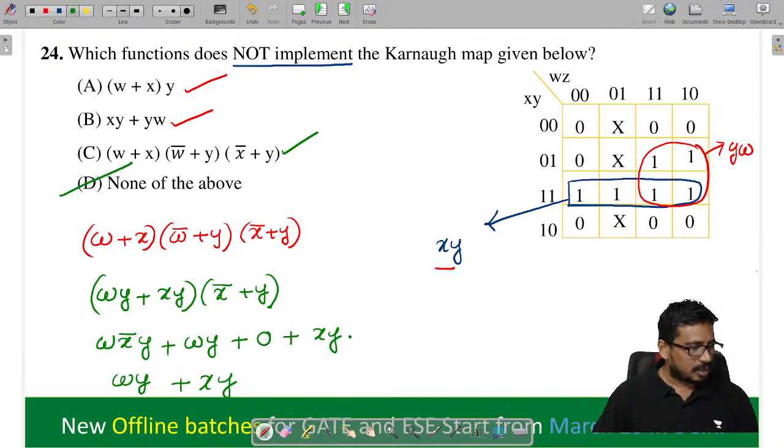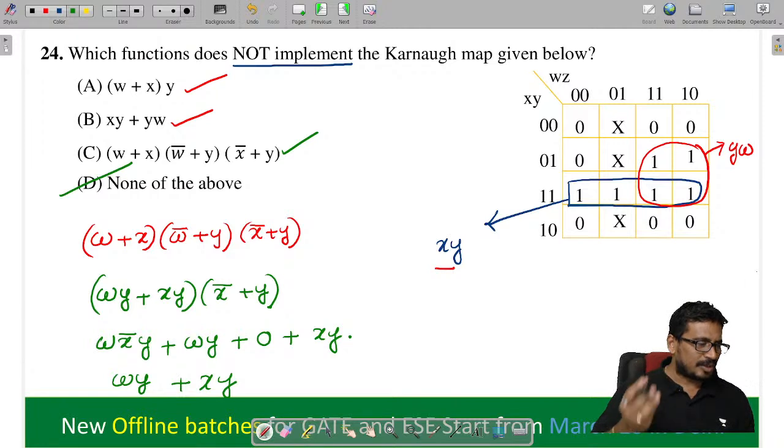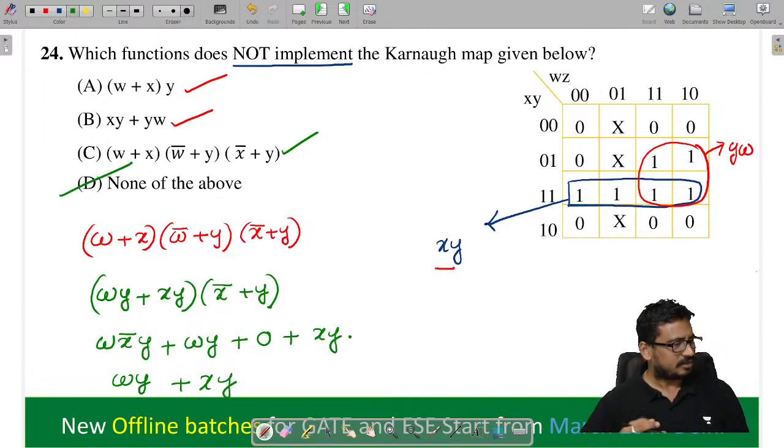Fine. How long does it take you to get command of digital electronics? I didn't understand. You are talking about the command, to get the command. Are you asking the command for me or for you? You are asking. So what's the option? Tell me in this case. Option D. All these functions are implementing the function.